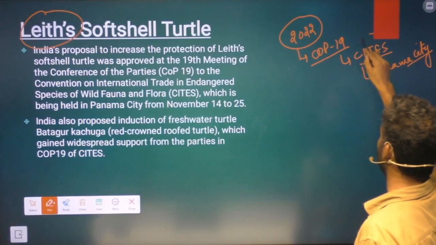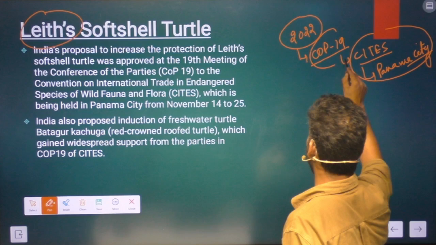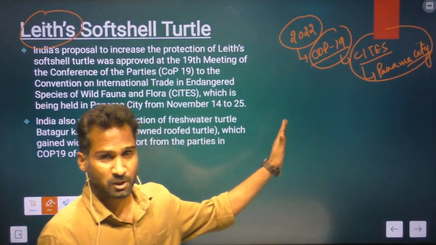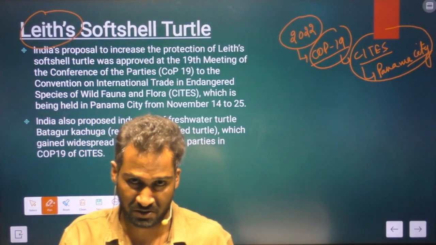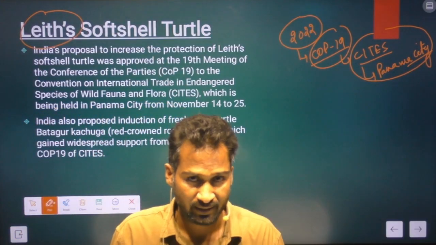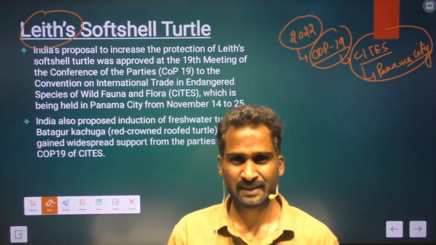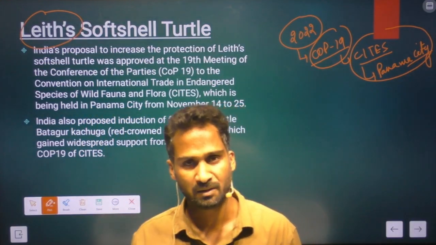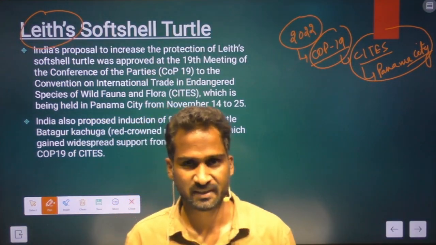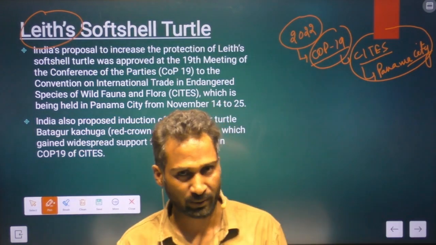So over there in Panama City, CITES COP19 was held, and there were several developments in COP19. I hope you know that CITES is the Convention on International Trade in Endangered Species. So this convention ensures that international trade of the species is done in a regulated, controlled manner, so that their protection, their conservation could be ensured. So CITES is an international convention for the protection and the conservation of the different kinds of species that we are trying to protect and conserve.